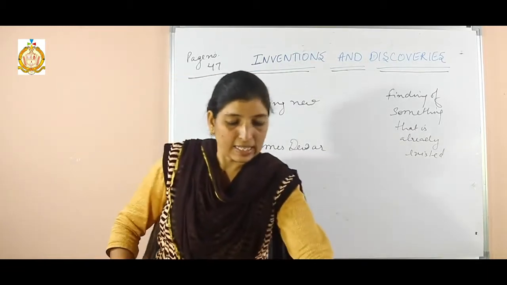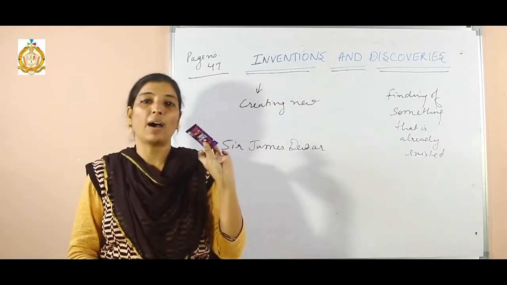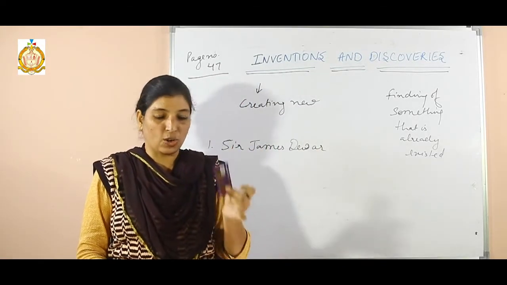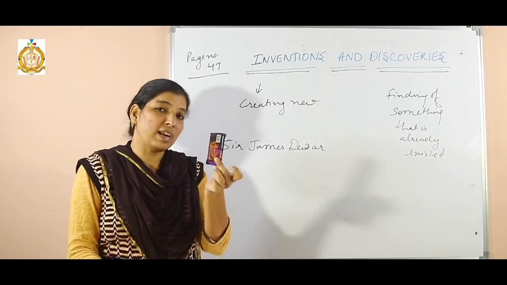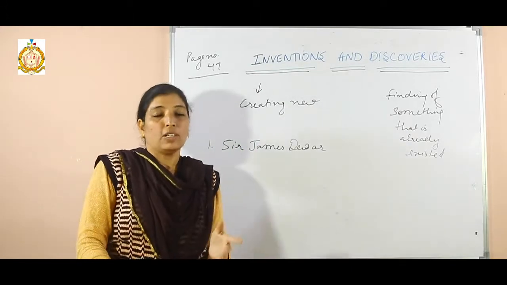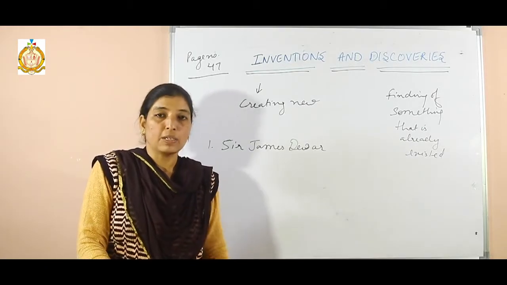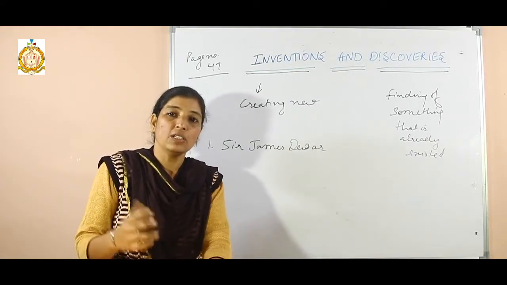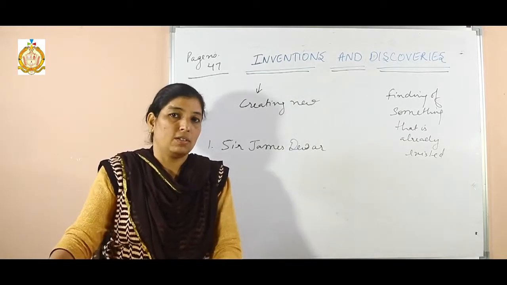Clear? Now next is the chocolate bar. Everybody likes to eat chocolates. Now do you think you know who invented that product? Nobody. Now I will tell you the name of the person who invented the chocolate bar, which is very famous among all the children.